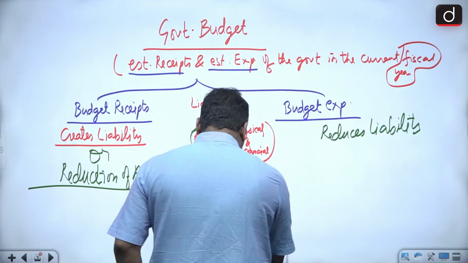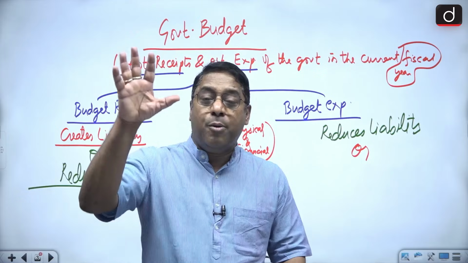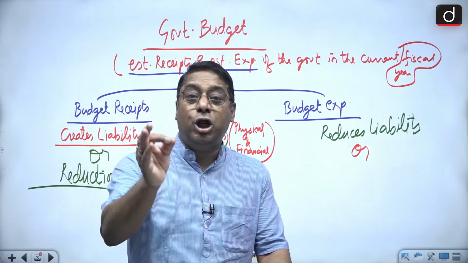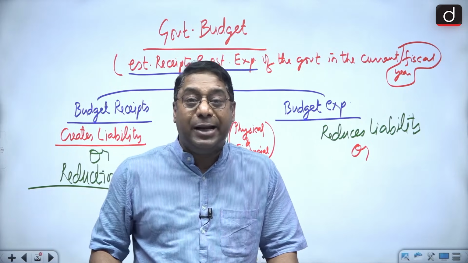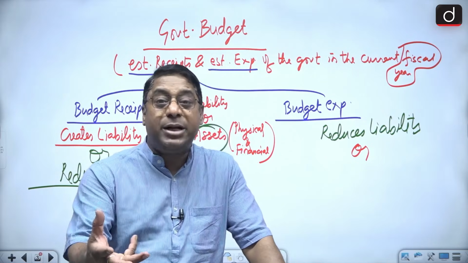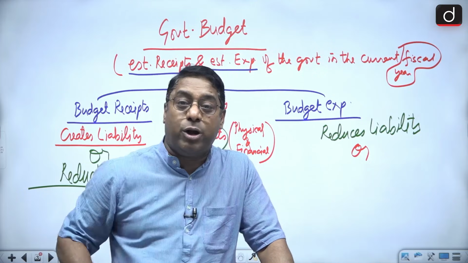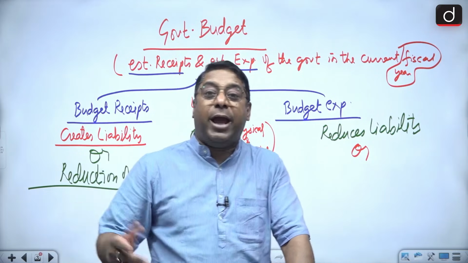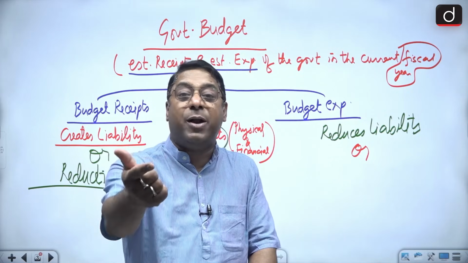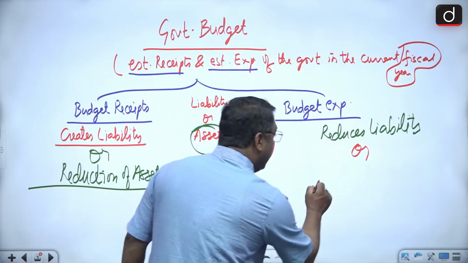And what about the budget expenditure? Now, for example, the government has planned to construct, to establish 10 new AIIMS all over India. Establishing 10 new AIIMS involves expenditure. Every new AIIMS has 100 crore to be invested. So 10 new AIIMS means 1000 crores. So 1000 crores is the expenditure of the government. But with that expenditure, now the government has an asset of what? 10 new AIIMS hospitals. So here there is creation of assets.